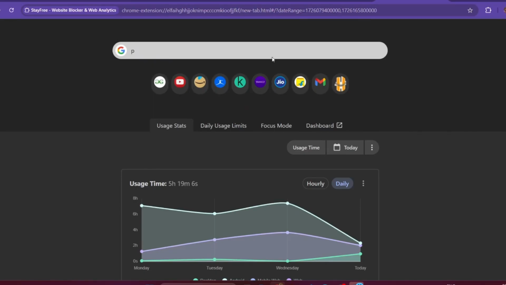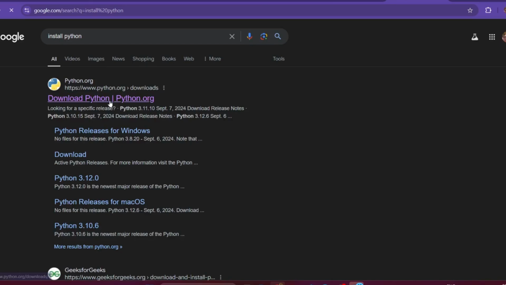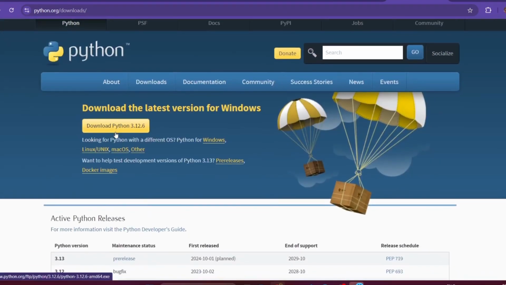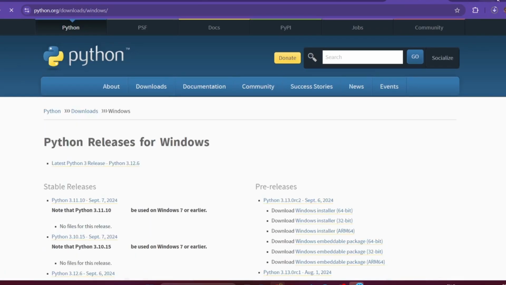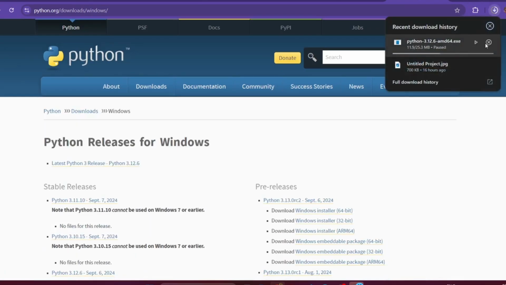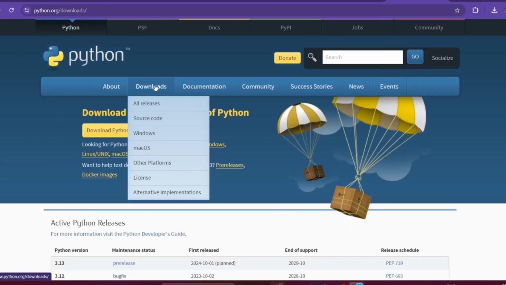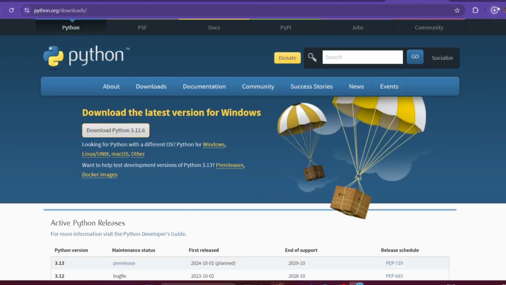Now we'll install Python. We'll just type install Python on a computer system, and if you click it, we'll get download Python org. Just click the link and it will directly show which version of Python you want to download. Suppose you want to download for Windows, I'll just cancel it. I already have it installed. Suppose when it is installed, let me install it again to show you guys. Just open the file,